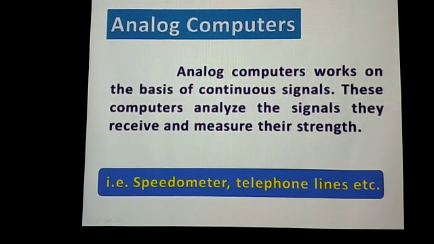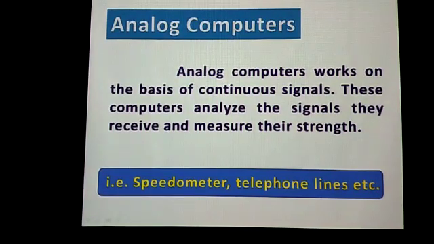Analog computer. Analog computers work on the basis of continuous signals. These computers analyze the signals they receive and measure their strength. That means the computer which gets a regular signal, they get some indication, they get some signals.